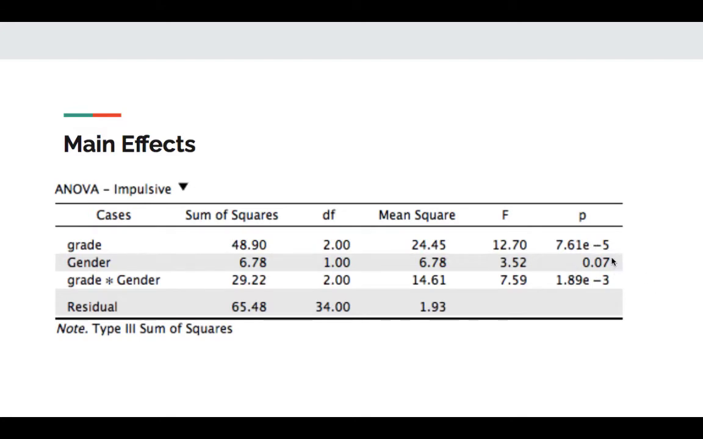There's also a difference in the sample means for males and females. That difference is statistically significant. It was not due to chance, and I conclude that males and females differ in their overall levels of impulsivity when controlling for grade level and when controlling for the interaction effects. The grade level main effect is when controlling for gender and controlling for the interaction effect. So that's all I can say about the main effects so far, because I don't know what the means are.